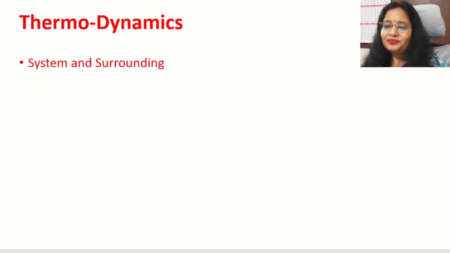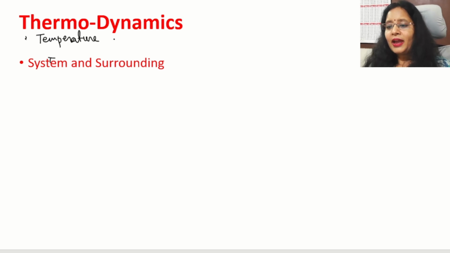Let's start. Thermodynamics is made up of two terms, thermo and dynamics. Thermo means temperature and dynamics means motion. Means in this chapter we will understand the transfer of energy from one place to another and from one form to another.